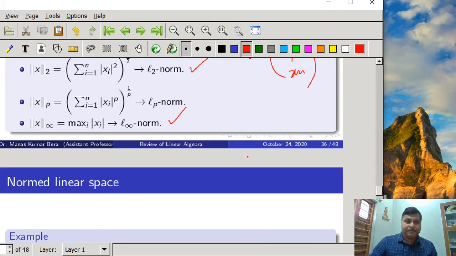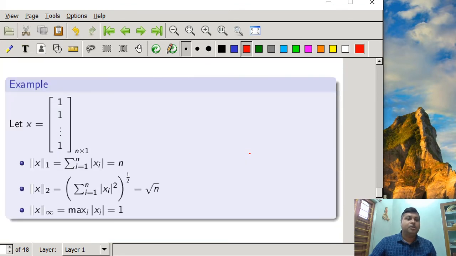Here some examples have been given, which you can understand from this. Suppose we have chosen a vector from R. We have constructed the vector space X by taking elements from R, having n elements: 1, 1, 1, 1. If I want to compute the 1 norm or L1 norm, we calculate the summation from i equal to 1 to n of modulus of xi. That will definitely be n for this case. The 2 norm will be root n and the infinity norm will be equal to 1.